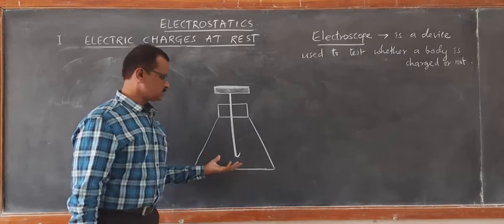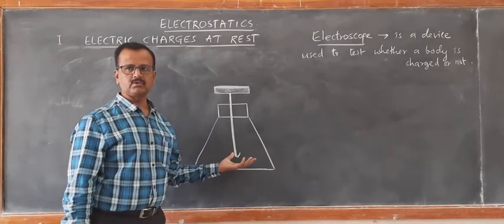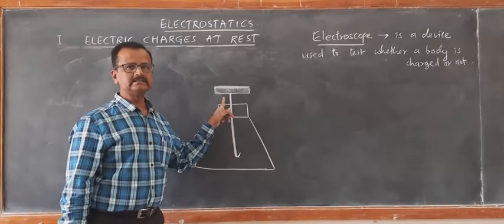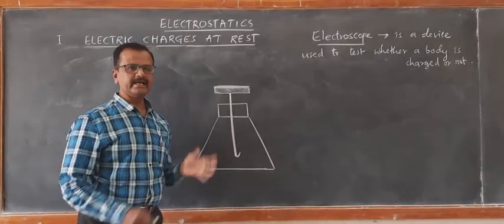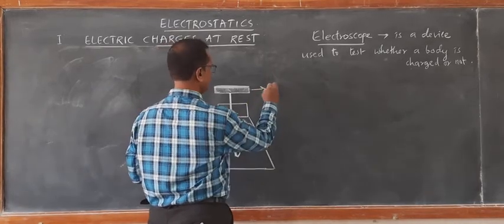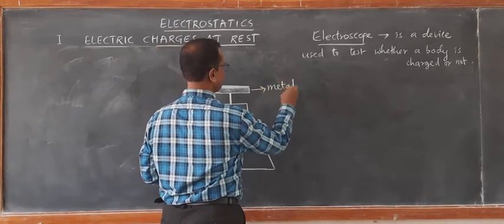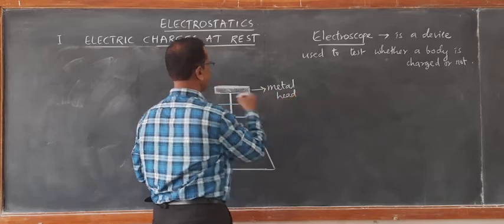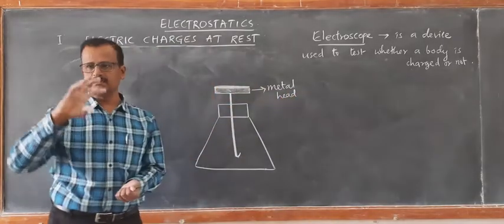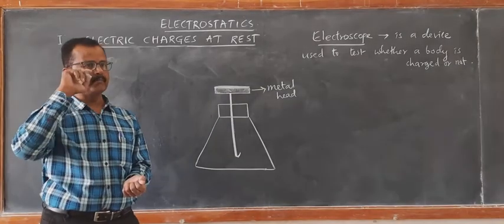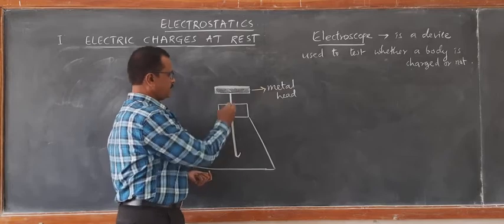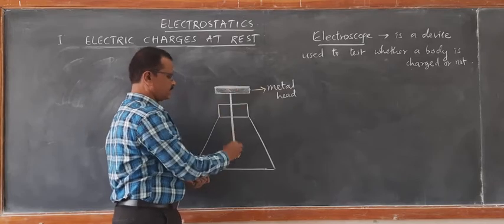This is a schematic diagram of an electroscope. The electroscope consists of a metal lid, you can see here, or a metal head, you can say. It is like a circular disc, or one can even have a spherical metallic body. It is a good conductor, and it is attached to a metal rod.